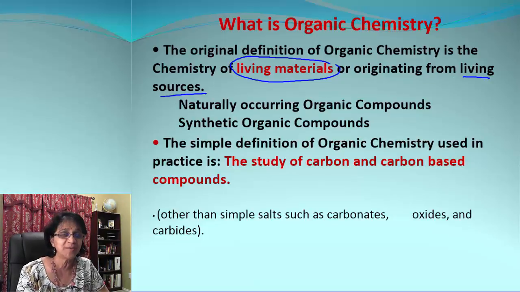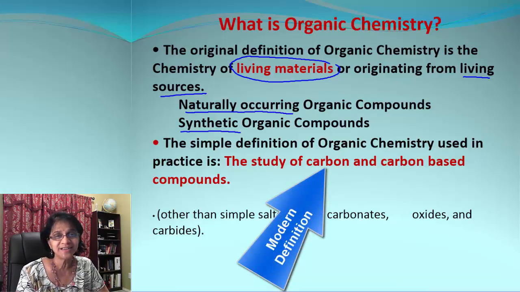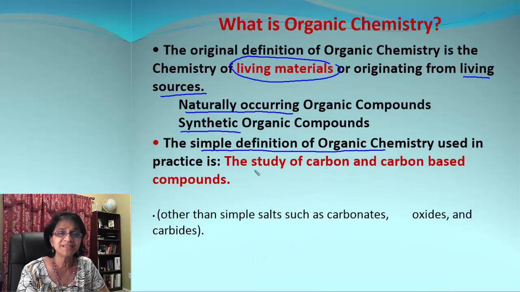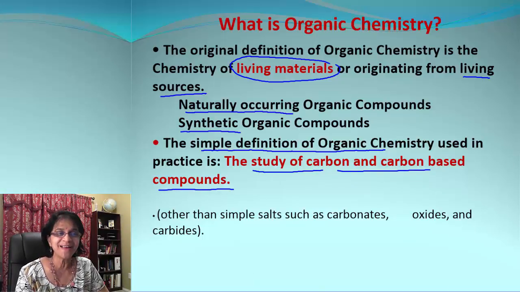Now, when we talk about organic compounds, there are two different types of organic compounds. One, naturally occurring, which can be extracted from plants and animals. And second is synthetic, which can be synthesized, prepared in labs. Now, in modern days, we still use a simpler definition of organic chemistry. It is the study of carbon and carbon-based compounds. Just keep in mind, it does not include some simple salts like metallic carbonates, oxides, and carbides.